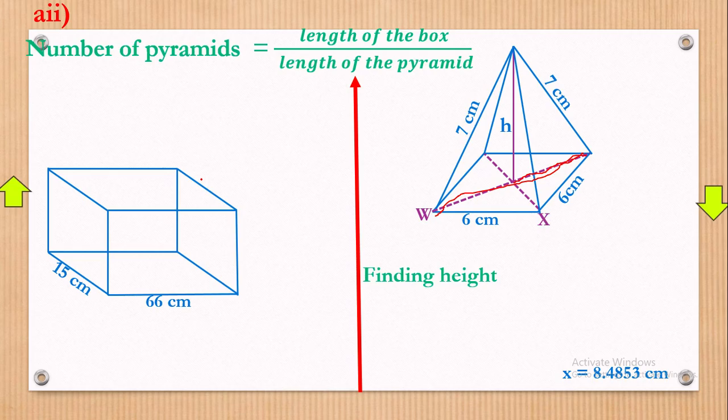Now maybe put the letters there for simplicity. W, X, Y. Up there we have V, and in the middle we have O. Now since you have the letters there, it will be easy for us to internalize this. Since you have here the O, what do you know? We want OY. Once you get OY, back to that, and the slanting, you shall have gotten the height H. Now shall we get that?